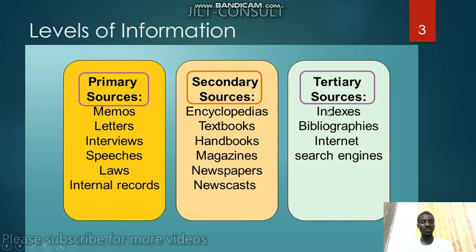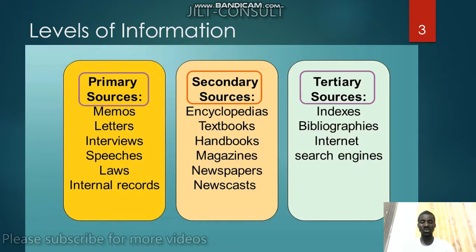Then we will go to the tertiary. We see that these are indexes, like the larger form. We have the bibliographies, we have the internet, and the search engine. We'll be learning about all this. So when you see the internet, it is found in the tertiary source of information.